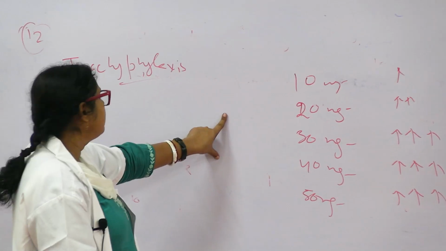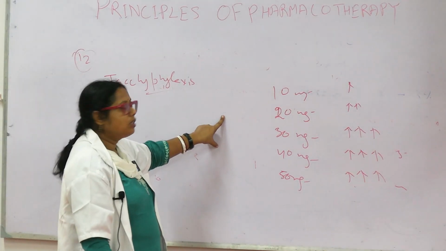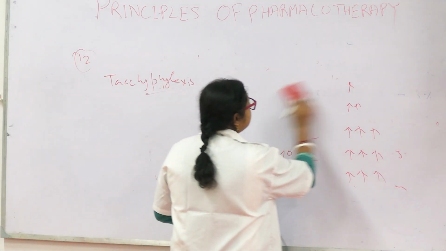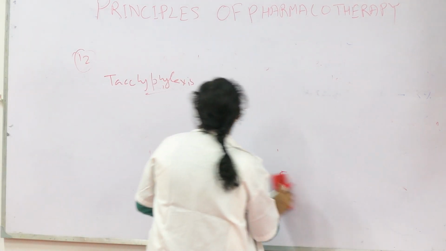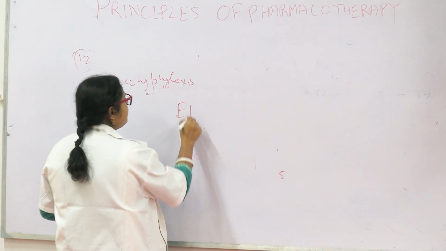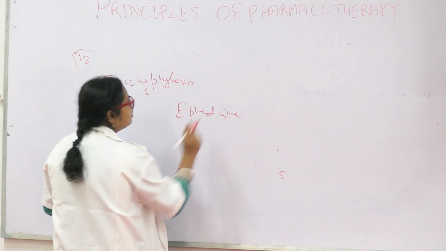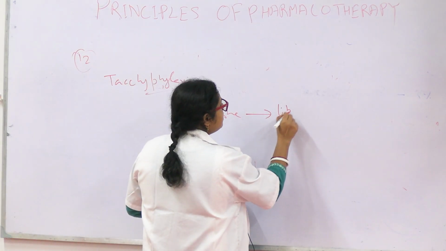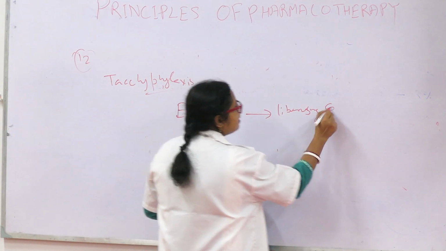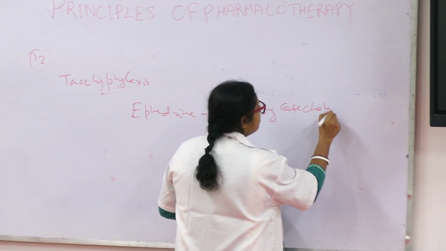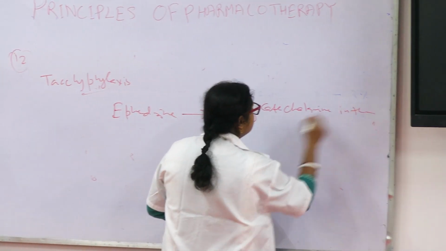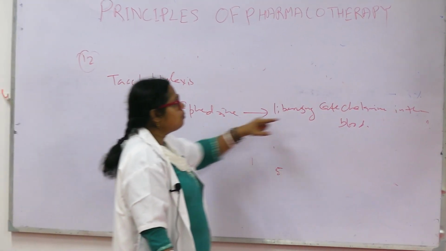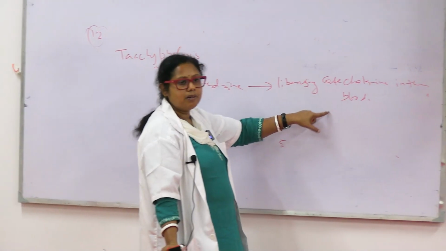This effect occurs in those drugs which act indirectly. For example, a drug called ephedrine is an adrenergic drug. It acts by liberating catecholamines in the blood. So if we increase the ephedrine, more catecholamines are liberated in the blood.